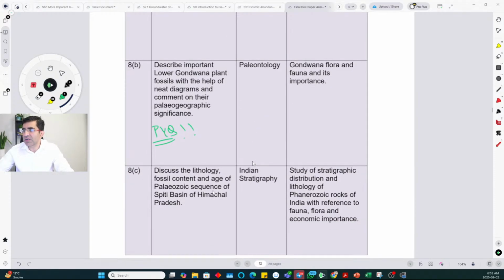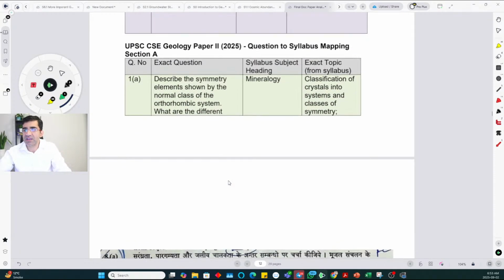Discuss lithology, fossil content, age of Paleozoic sequence of Spiti Basin of Himachal Pradesh. It is also a standard question. So stratigraphy of Spiti, we generally study it as standard, and this is also a PYQ, so that makes it even easier. So when you study Paleozoic of India, you study Paleozoic in Kashmir, Paleozoic in Spiti, and you also study those Mesozoic sequences, not just Paleozoic. So they asked Paleozoic. So if you've gone through your stratigraphy course standard, okay, it is already there in your notes, directly in this form in which they have asked. Okay, so you don't need to apply your brain too much.